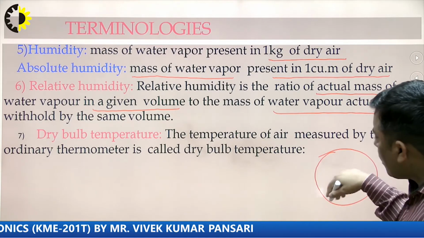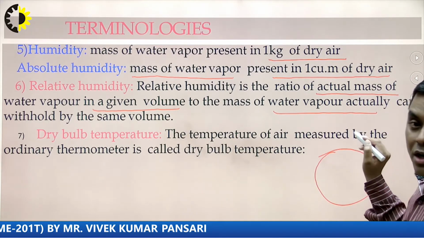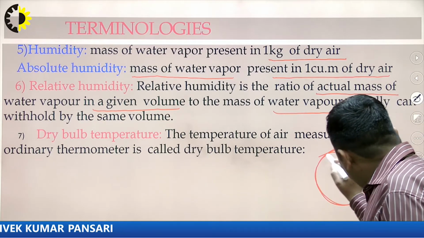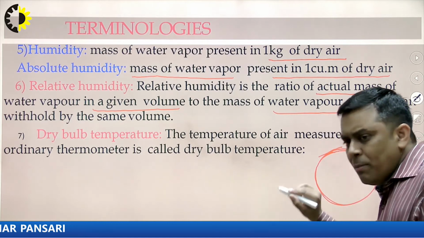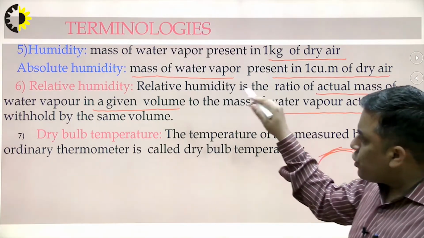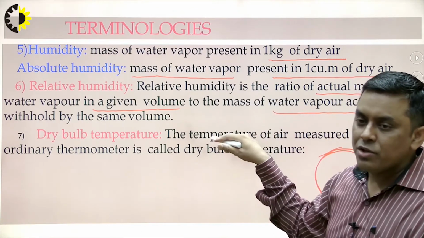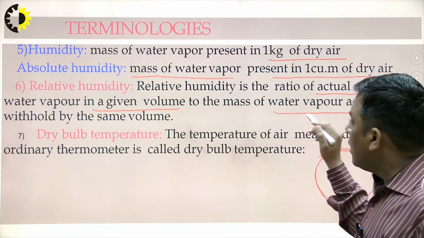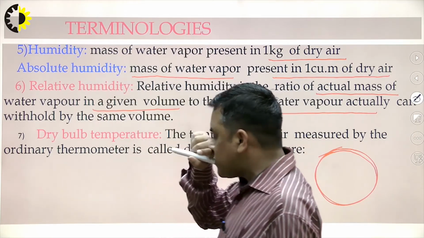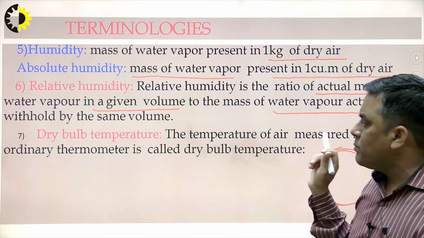But if I have to compare this with the maximum, this particular volume of dry air, how much maximum moisture can it contain? So when I compare the absolute humidity, or the mass of moisture contained, with the maximum, then I can term it relative humidity. Basically, what is the purpose of this term?